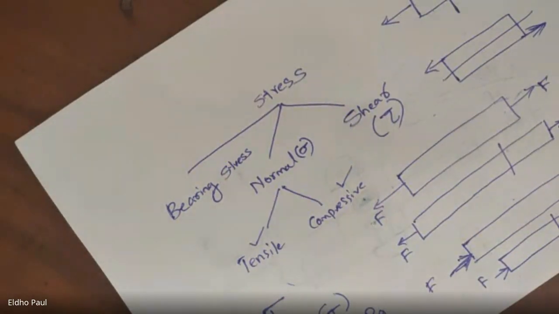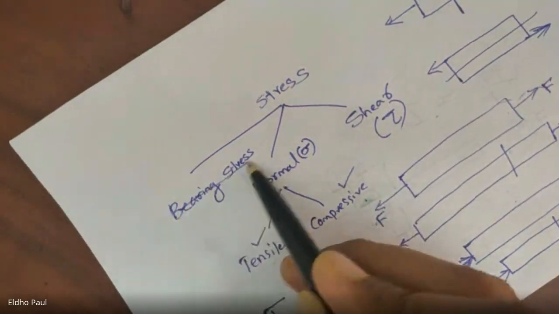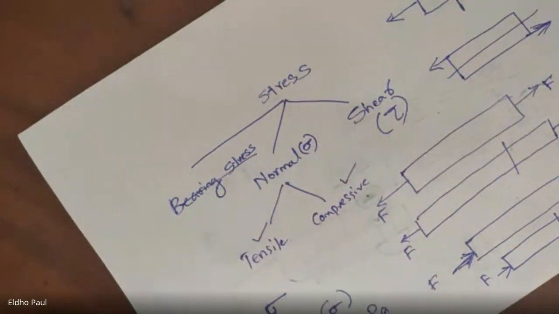So this is called bearing load, but generally we can say there are two types of stress: normal stress and shear stress. Basically these are the two types of stress.